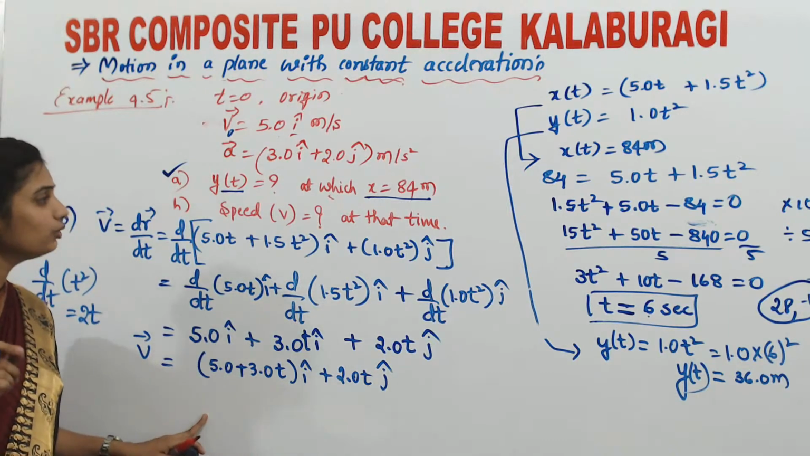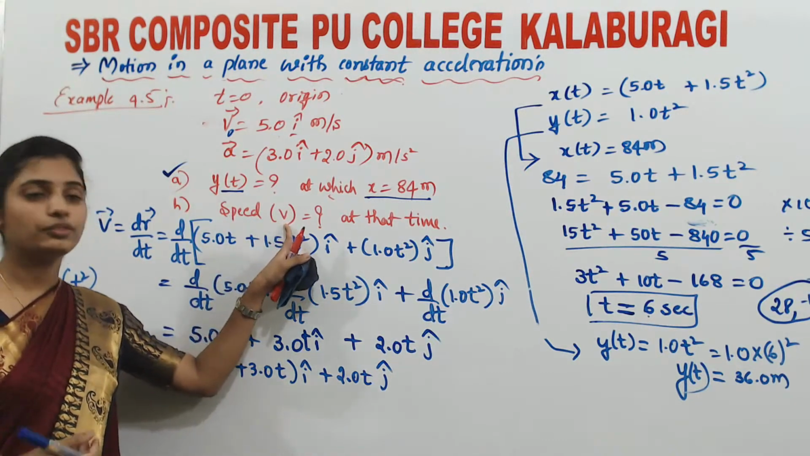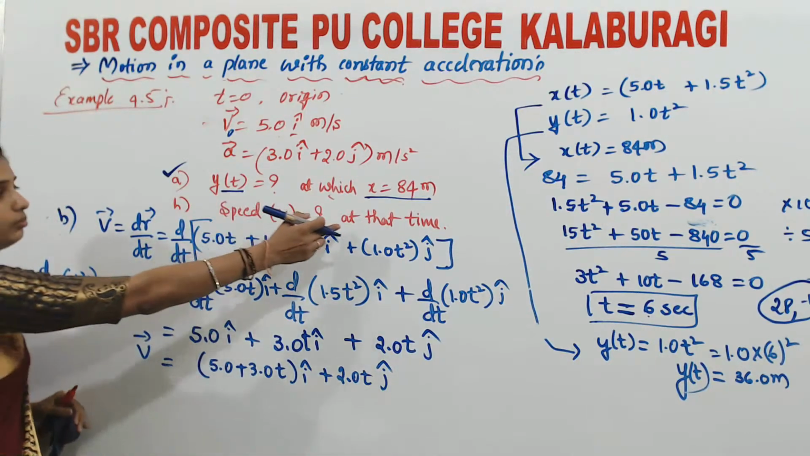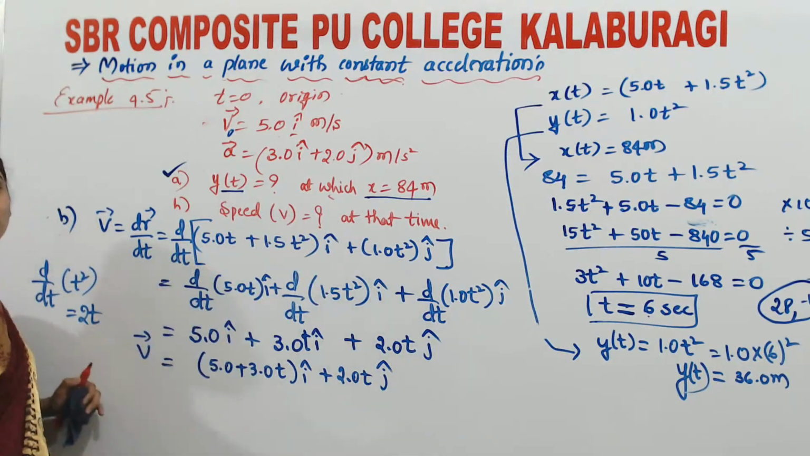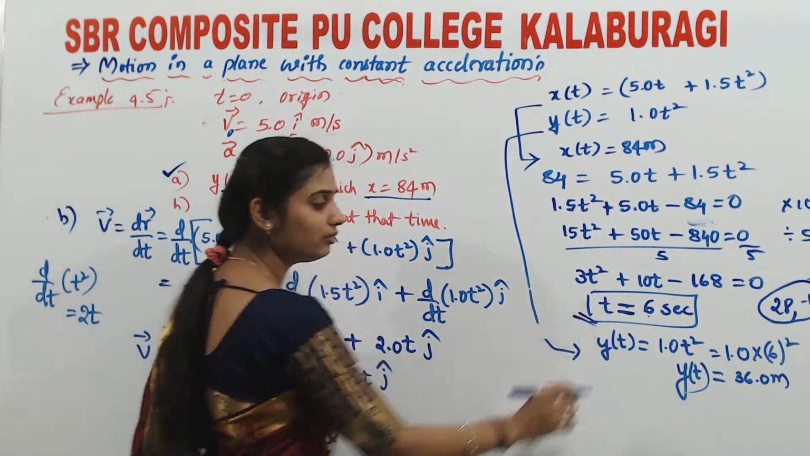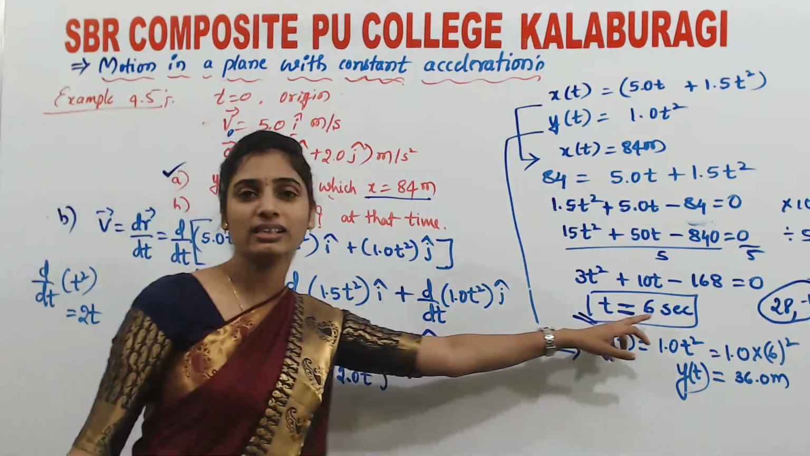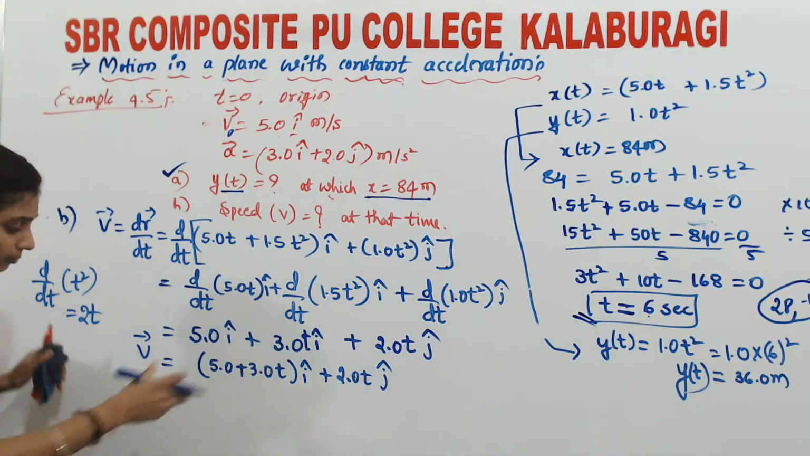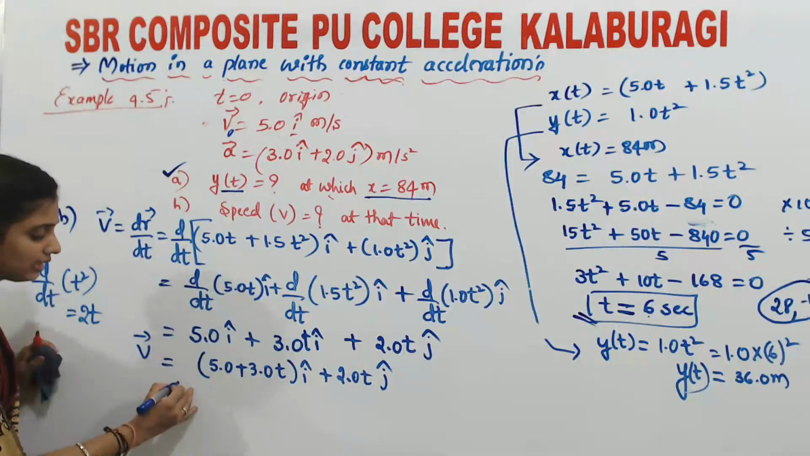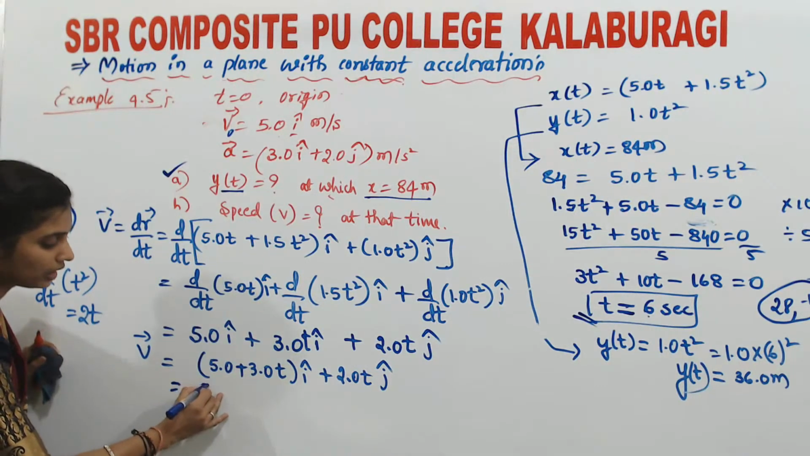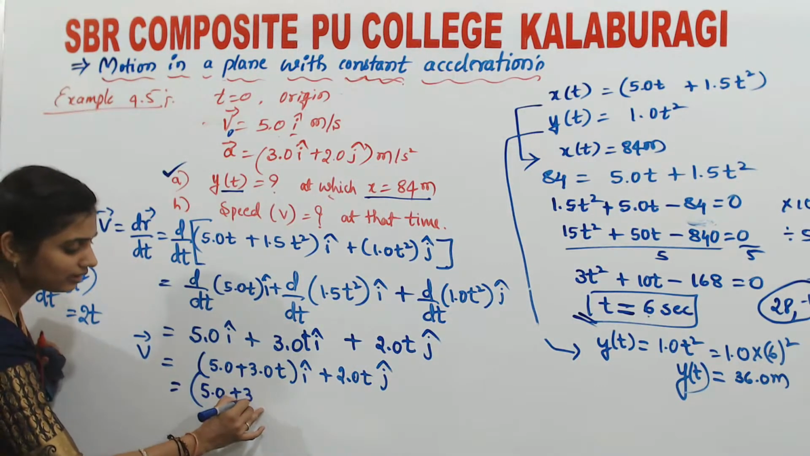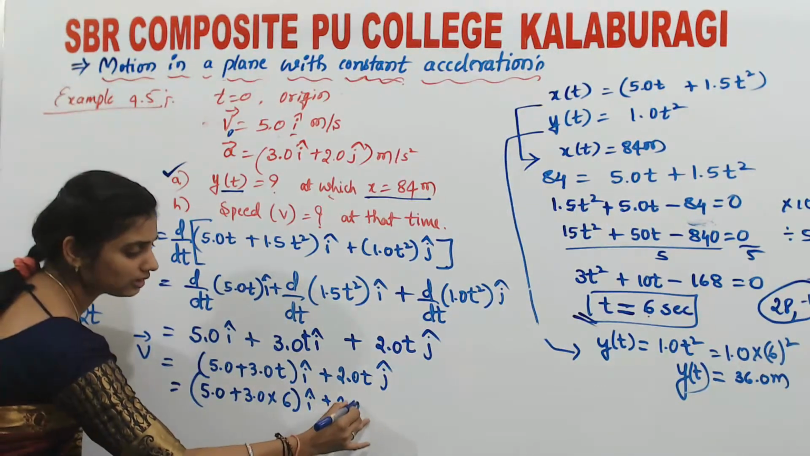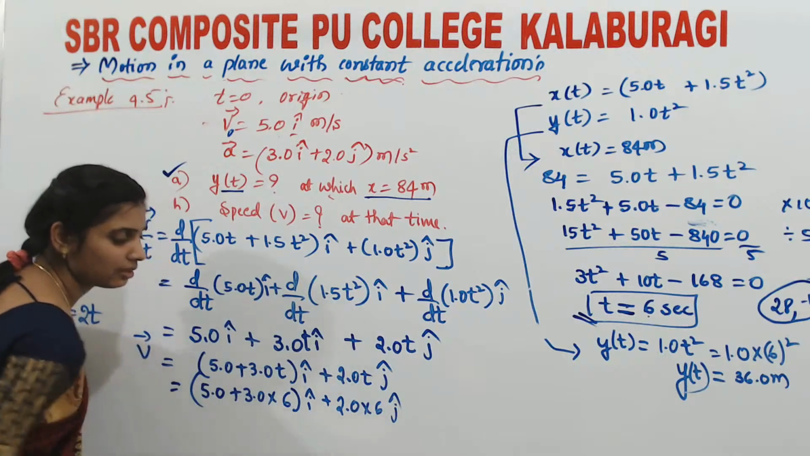So they are asking you to find the value of v. It is in vector form, we want it in magnitude form, isn't it? At the same time, so what is the time given? We got the t value as 6 seconds. The other root you will get as negative, and time cannot be negative. So substitute t value as 6 seconds. What will you get? 5.0 plus 3.0 into 6 i cap plus 2.0 into 6 j cap.